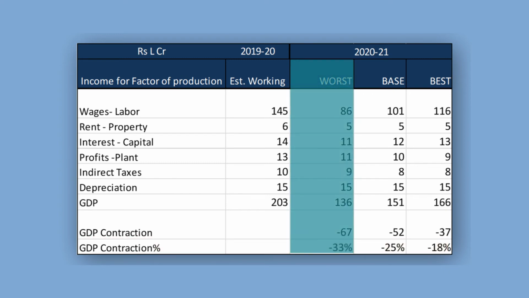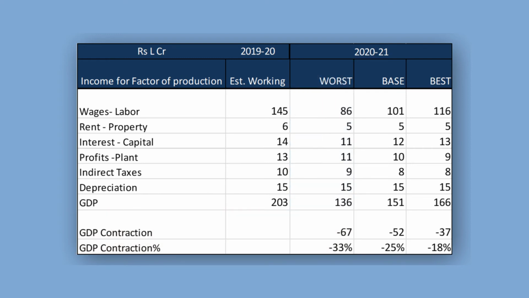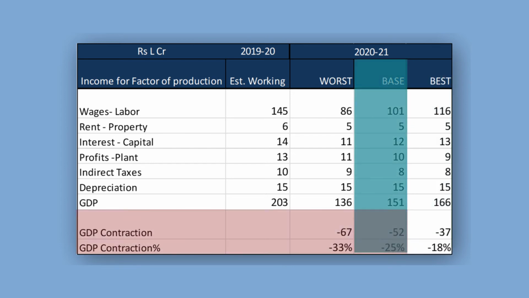In the worst case, the GDP could fall potentially by 67 lakh crore rupees, equivalent to 33% fall. And in the best case, GDP would still contract by 18%, equivalent to 37 lakh crore rupees. And in the base case, the contraction is around 25%, equivalent to 50 lakh crore rupees. These are big contractions in GDP, and these are the reason for worry for the government.